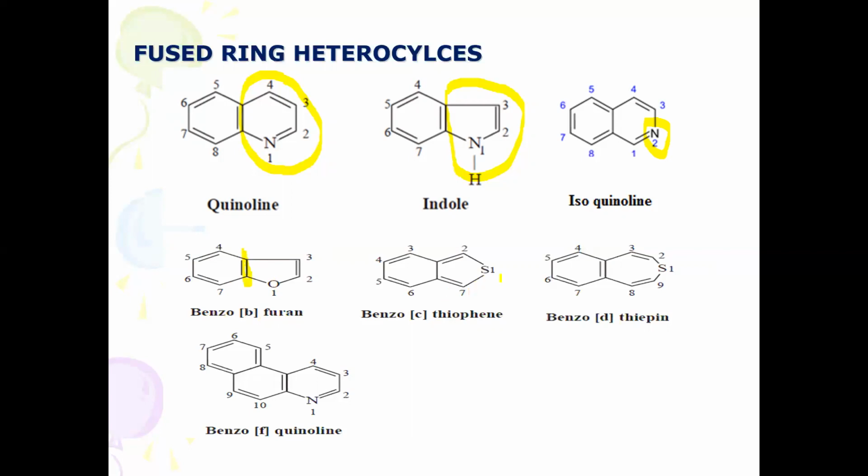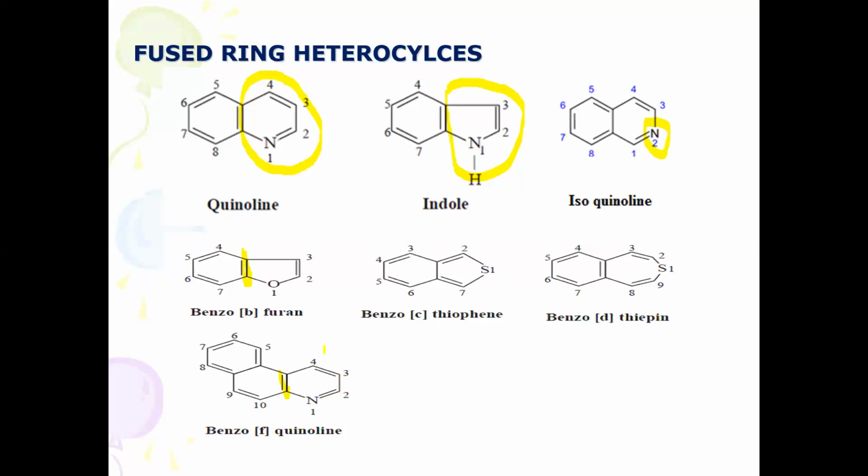Suppose here you take sulfur, it is a, b, c, or you can take a, b, c, same. Whether clockwise or anti-clockwise, you will find the same. So benzo[c]thiophene, and one a, b, c, d. So benzo[d]thiophene. Similarly, f with respect to the nitrogen atom, here you can see a, b, c, d, e, f. With respect to this, here you will find the f position. Therefore you can call it benzo[f], where the bridge is taking place with respect to the other nucleus.